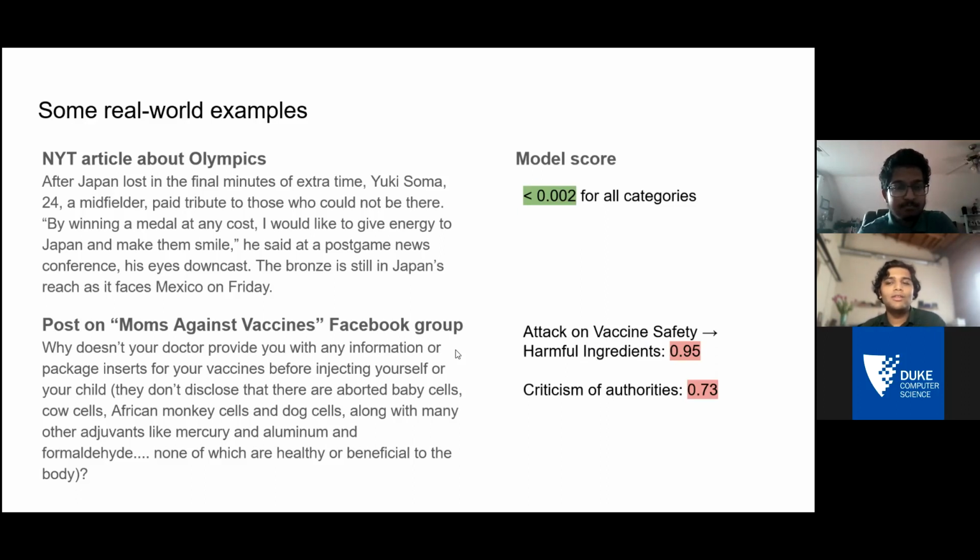So we see that the model is able to learn to some extent, at least, how to differentiate between non-misinformation and misinformation, and also how to distinguish between the different types of misinformation within an article.